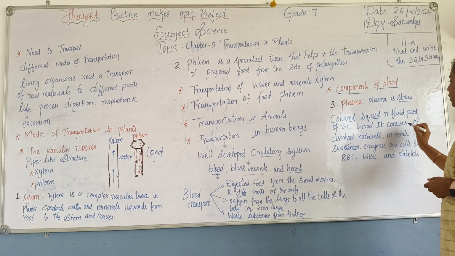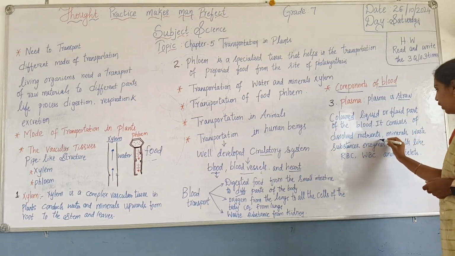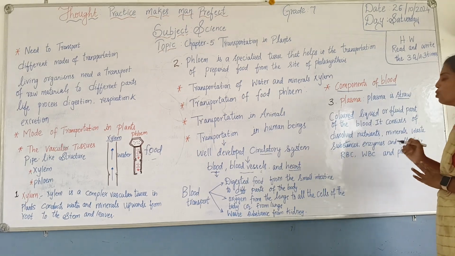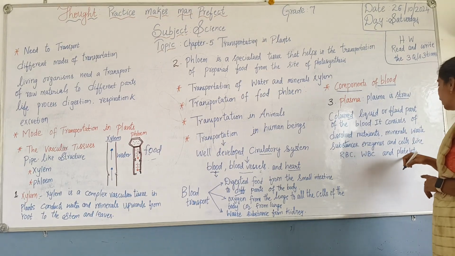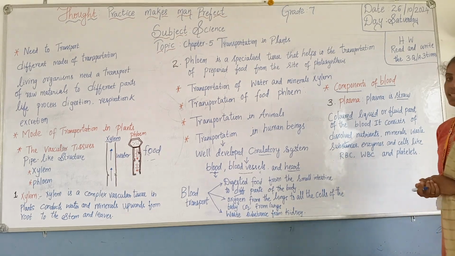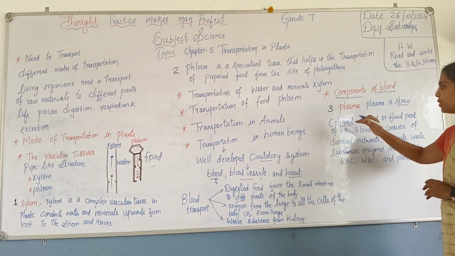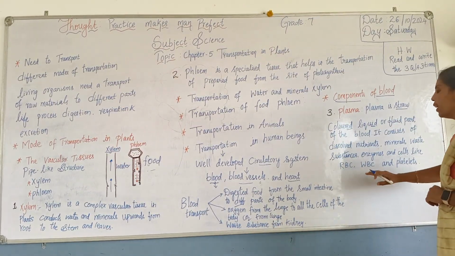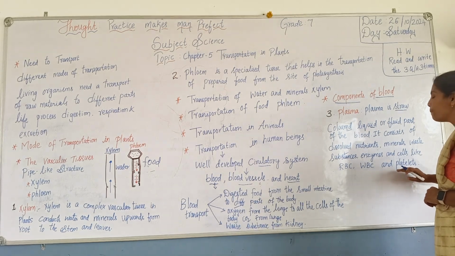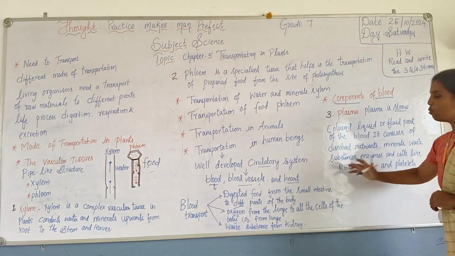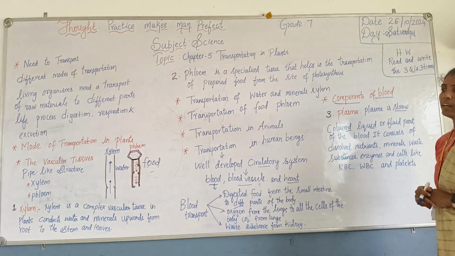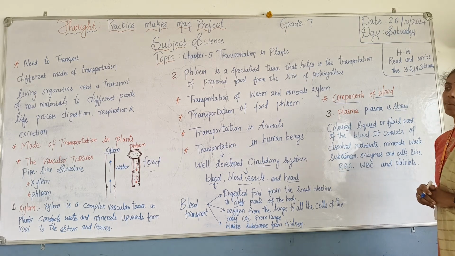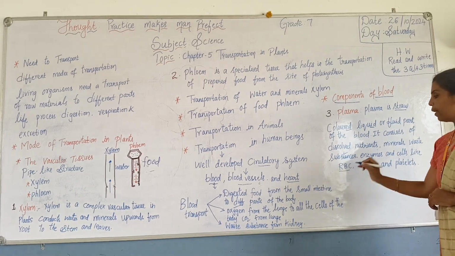The blood consists of dissolved nutrients, minerals, waste substances, and even enzymes. It also has RBC, WBC and platelets. What is RBC? RBC is the red blood cell, which is present in the blood. WBC is the white blood cells, which are also present in the blood. Platelets are also present in the blood. What is the use of RBC? RBC contains a red colored pigment called hemoglobin.